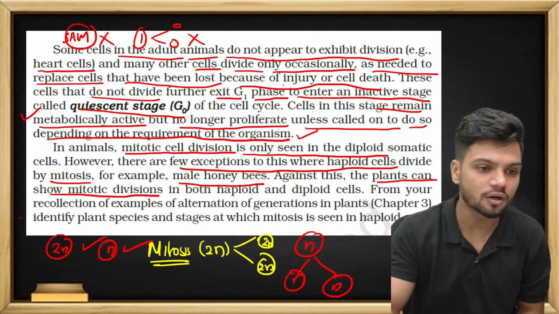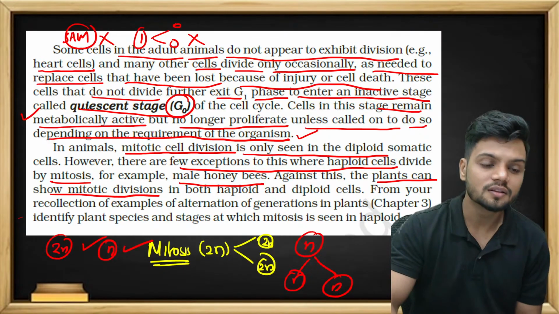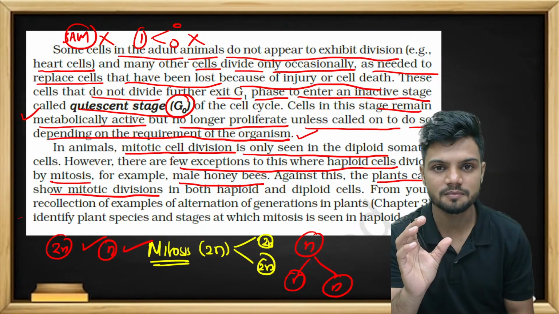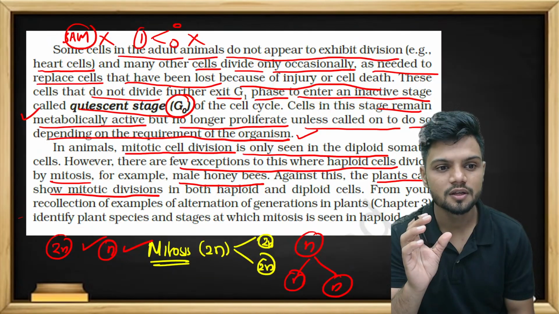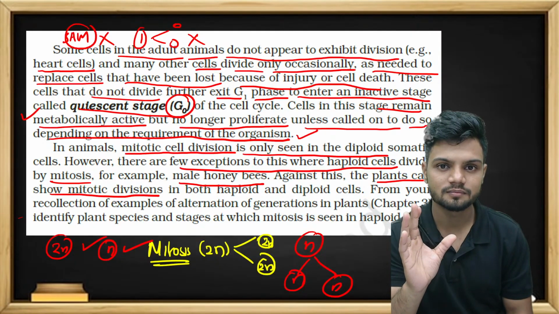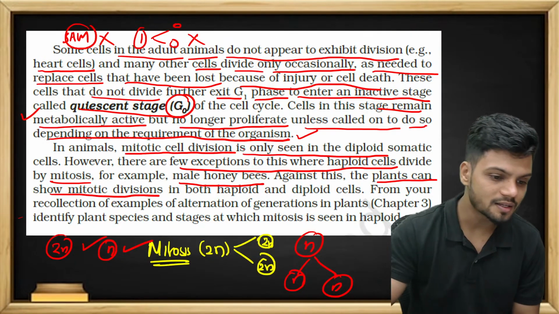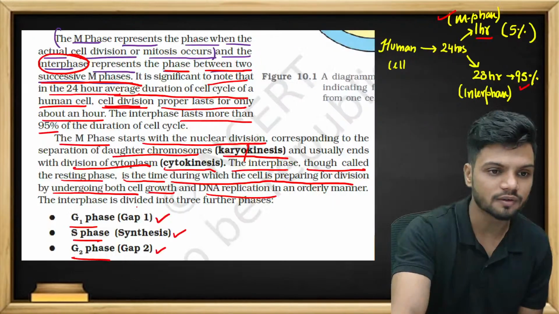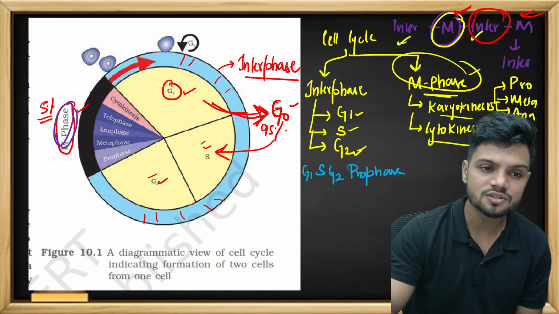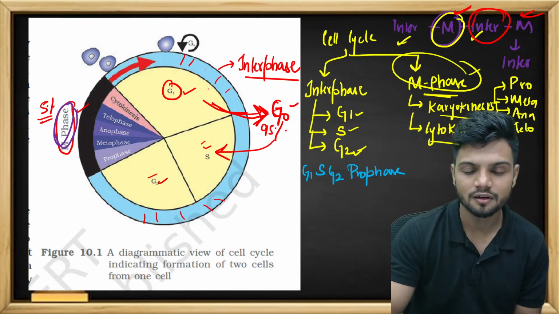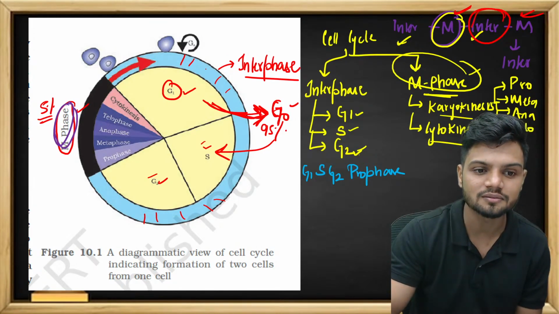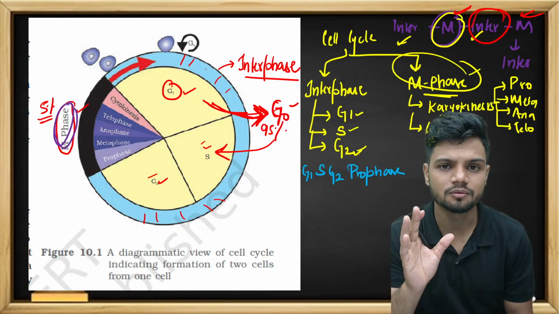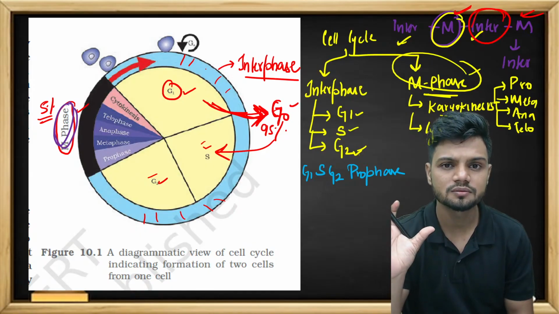G naught phase. I'll tell you once again, the G naught phase is a very special phase. Why is it special? Because imagine there is one cell, and it does not want to divide. If a cell does not want to divide, it will exit the cell cycle. For example, if someone doesn't want to study, what will they do? They'll stop the preparation.